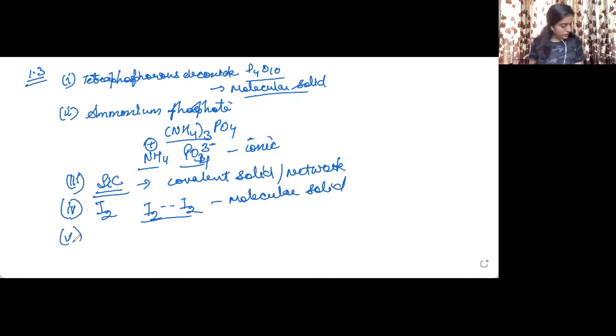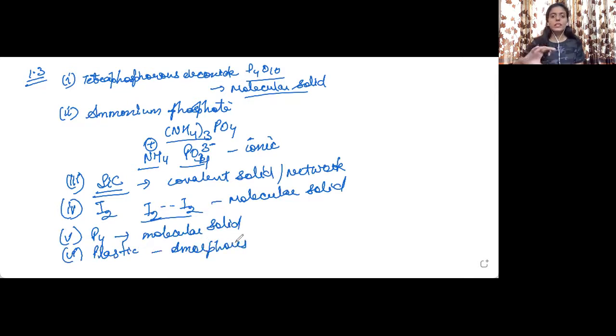Then the fifth one is P4. Again, it will be a molecular solid. Then the sixth one, plastic. We have already done that plastics are amorphous solids, that is, they have short range order of the arrangement of constituent particles.